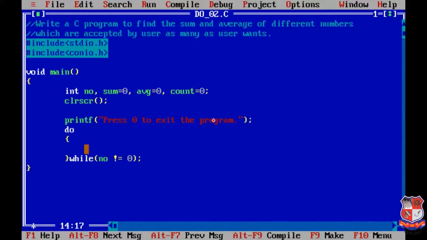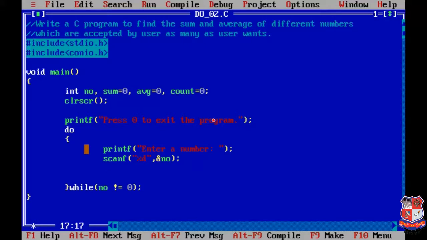Now firstly we have to take input from the user. For that we are asking the user for a number. So we'll write: enter a number. The user will enter the number. Then we'll write the scanf function. This function is for inputting the value. We'll write %d and &number. By this the user can enter the value.